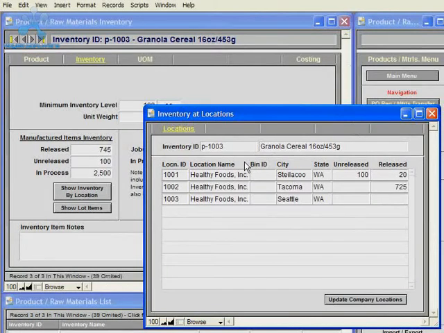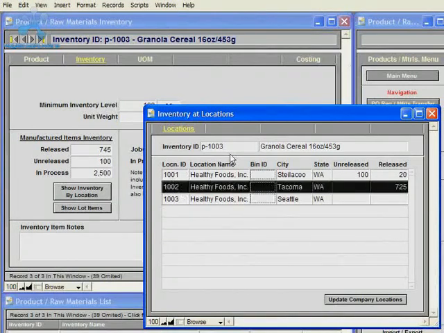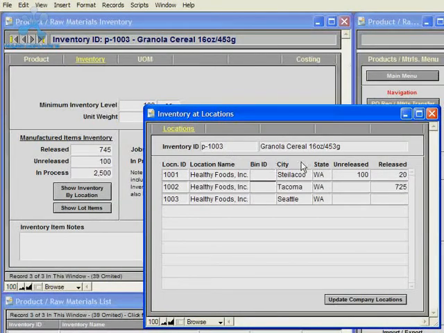The inventory by location summarizes records based on location ID, and the location IDs are built in the main menu in the admin area where you add your company locations into the system. And then once you add your locations, you just click this Update Company Locations to also include that location in the Inventory by Locations window.